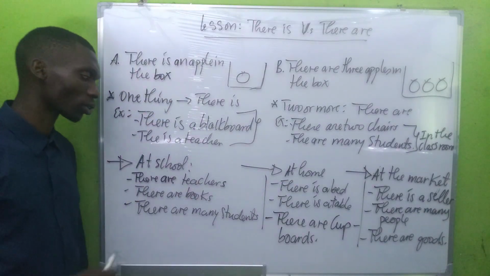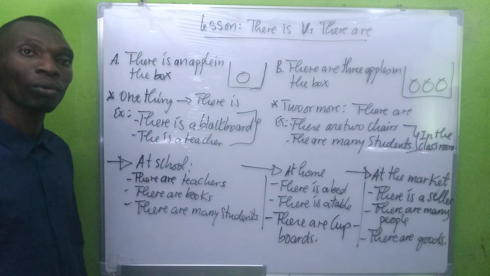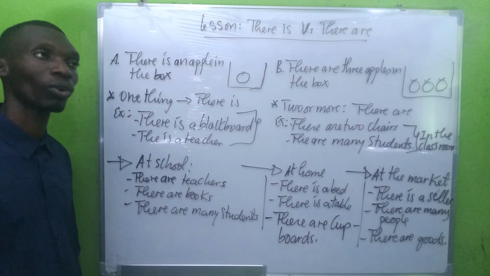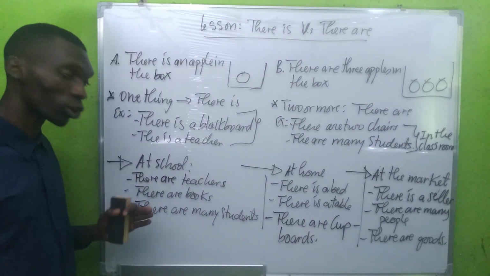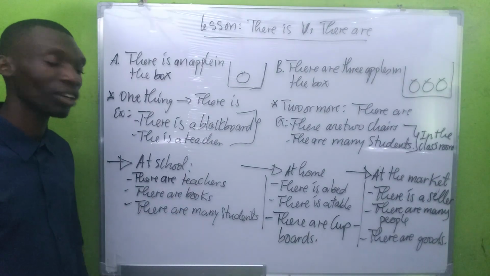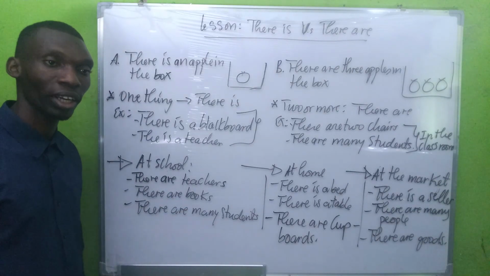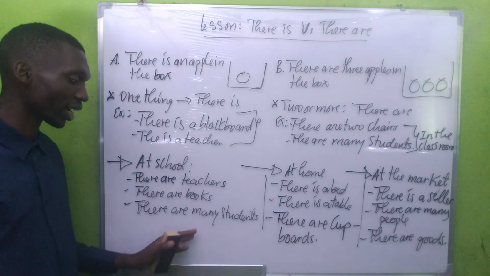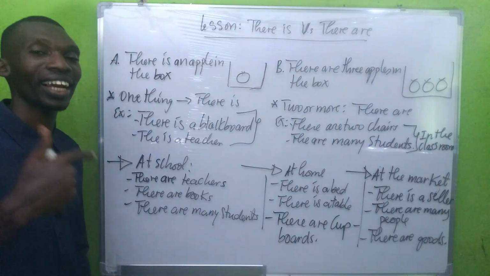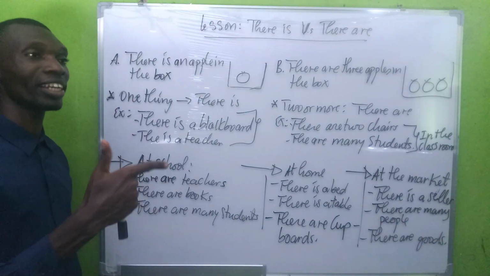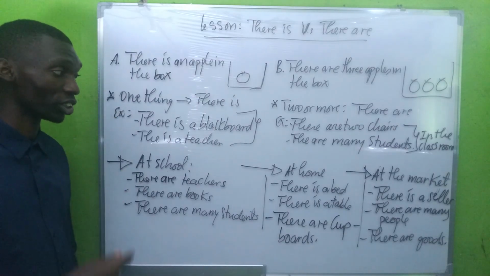So here we are at school. At school there are teachers. If you go to school you can see teachers. So it means that at school there are teachers. At school there are also books. There are books. At school there are also students. Yeah, at school there are many students. There are many students. So there is means hari, and there are also means hari. It doesn't matter whether it is one person or one thing, or many.